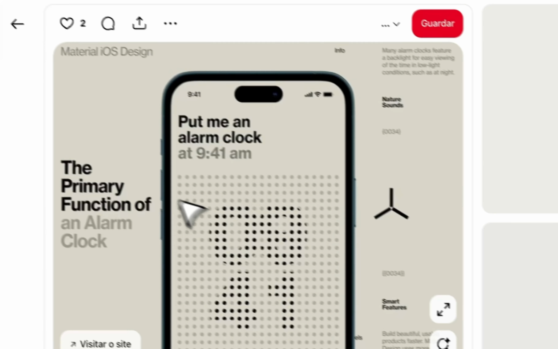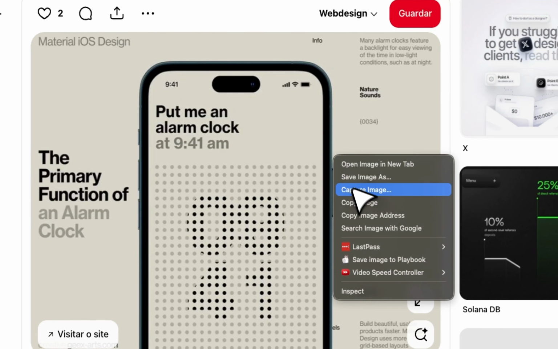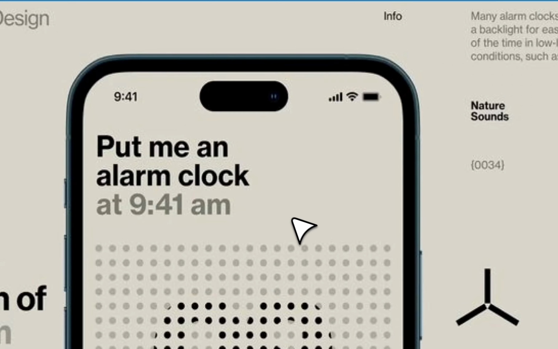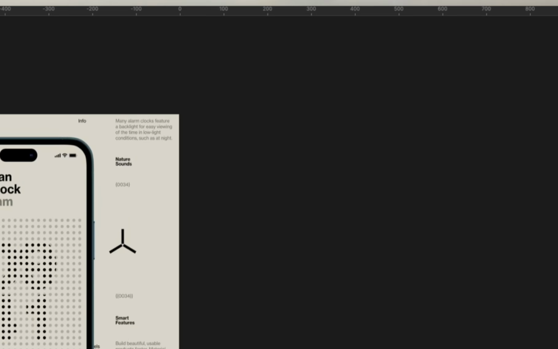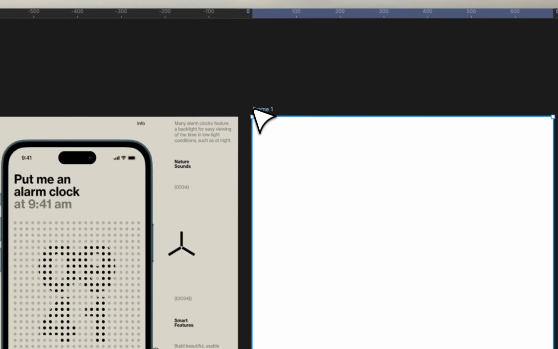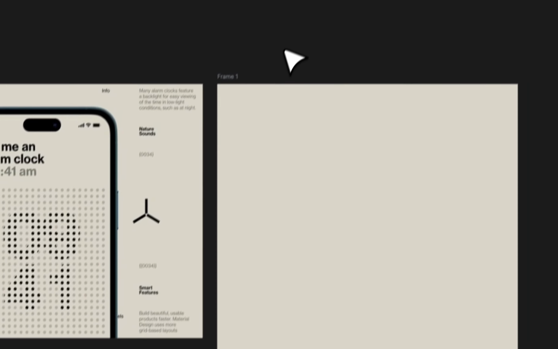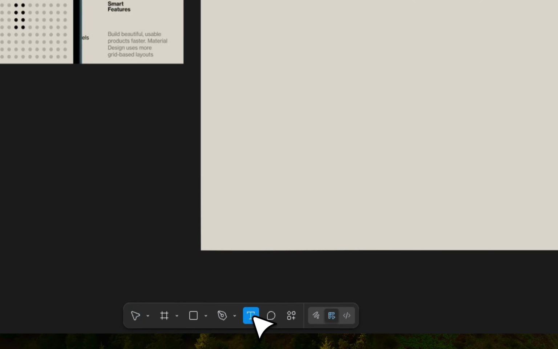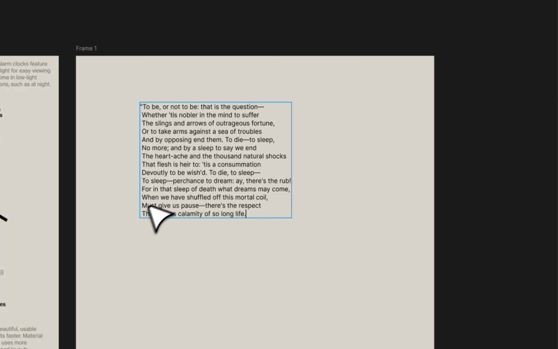So I was looking at a couple of designs for the app, and I actually like this one quite a lot. So I'm just going to copy this and paste it in Figma. I'm not going to copy the entire design, but I like the colors, for example. So I'm going to create a frame, and in this frame, I'm going to copy the background color, which is something that I like. And then I'm going to create an example. Okay, so I'm going to go ahead and do this.